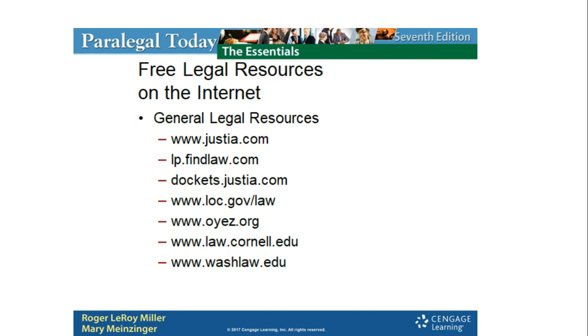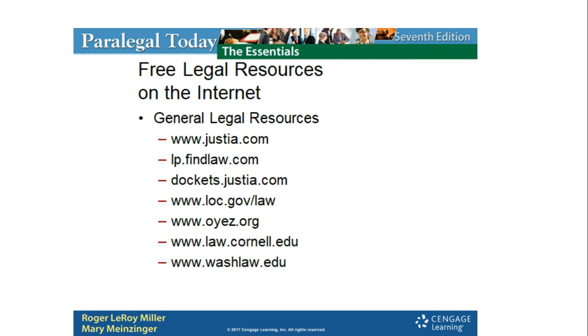First, when we start to look for case law, we look for statutes or codes, any of our constitutions, those types of primary sources of law. There are many general types of resources that we can find. We can, in fact, find many of these for free. The book gives you a list that's included here of different free sources that you can find information on.